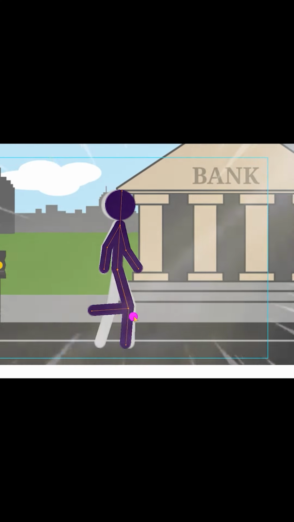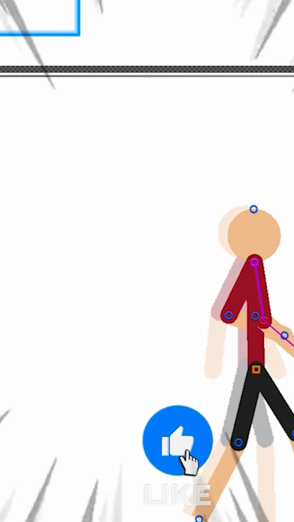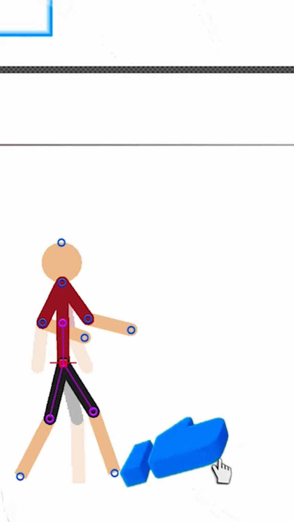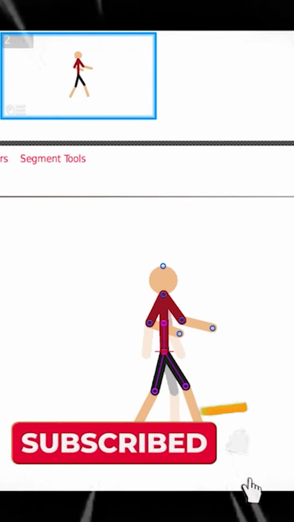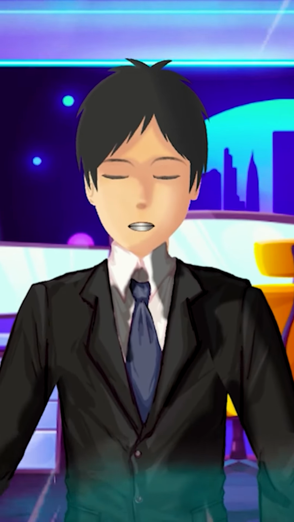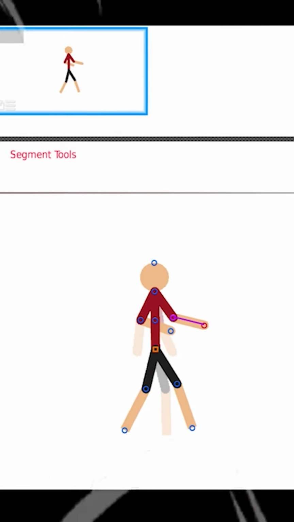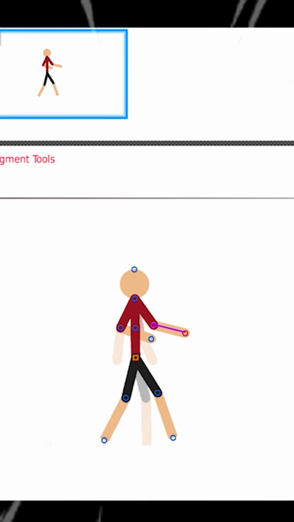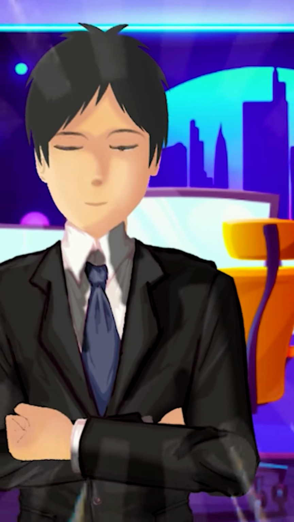Meet Stick Notes. Stick Notes is like a digital stick figure playground. It's fast, simple and great for action. You have got bone-based rigging, onion skinning, camera movements, export to GIF and MP4. It's super popular for fighting animations, ninjas, DBZ, Style Blast, Parker, you name it. You can literally download thousands of stick figures from their community too, but here's the thing. Stick Notes gives you raw power but also raw responsibility. If you want details, expression, lip sync, you are kind of on your own.